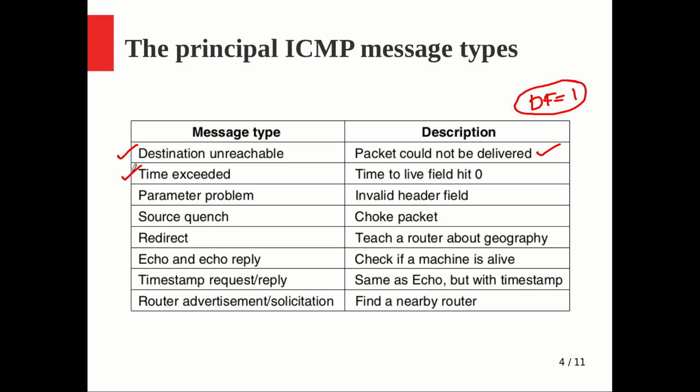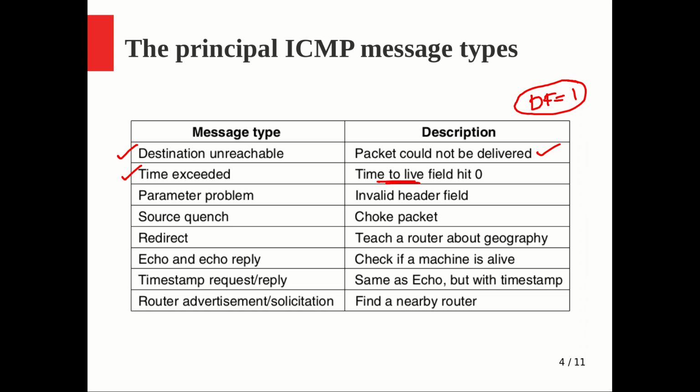Now another one is the time exceeded ICMP message. We typically use the so-called time to live field, the TTL field. At every hop, every router decrements it by 1, and it is initialized with a value. That is the maximum, in the worst case, of how many hops any packet will take to reach the destination. With that value we will estimate and initialize.